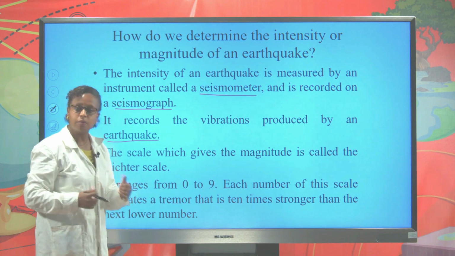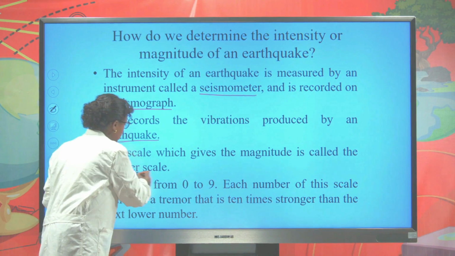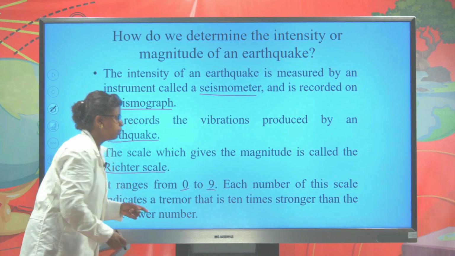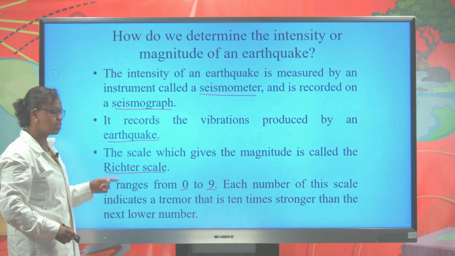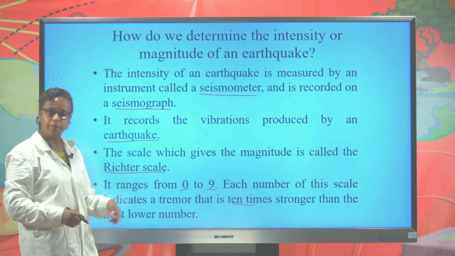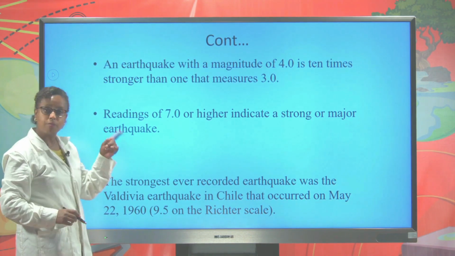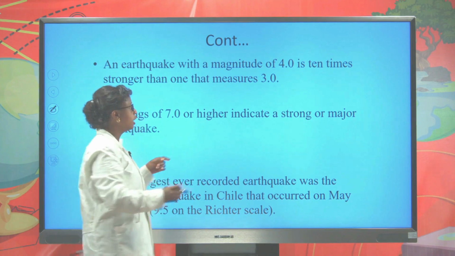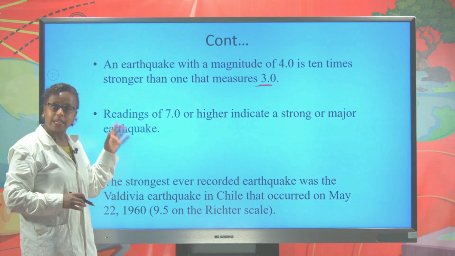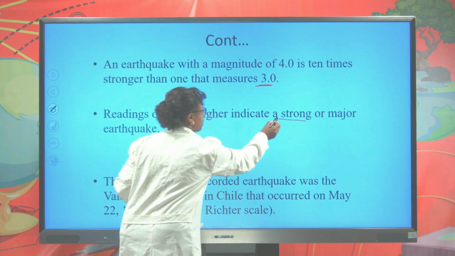The scale which gives the magnitude is called the Richter scale. The Richter scale ranges between 0 to 9. Each number of this scale indicates a tremor that is 10 times stronger than the next lower number. For instance, if the Richter scale recording is 4, it means it is 10 times stronger than the one that is measured 3. The Richter scale recording 7 means a major earthquake occurred in that place.